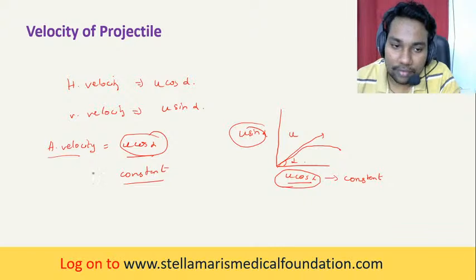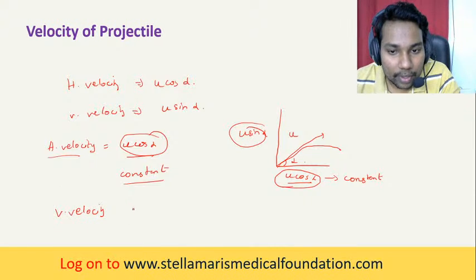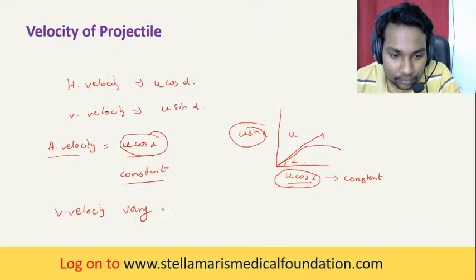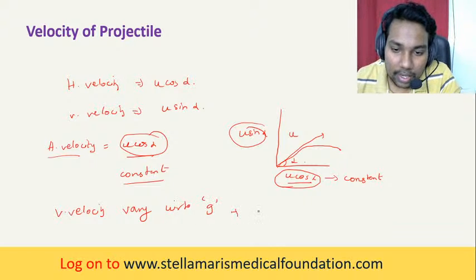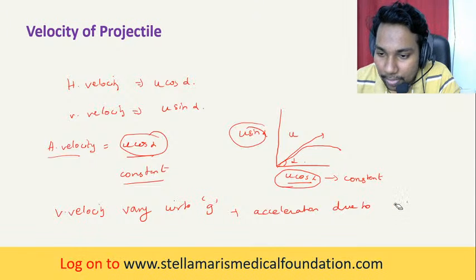This U sin alpha, the vertical velocity component, will vary with respect to g. g is nothing but acceleration due to gravity.